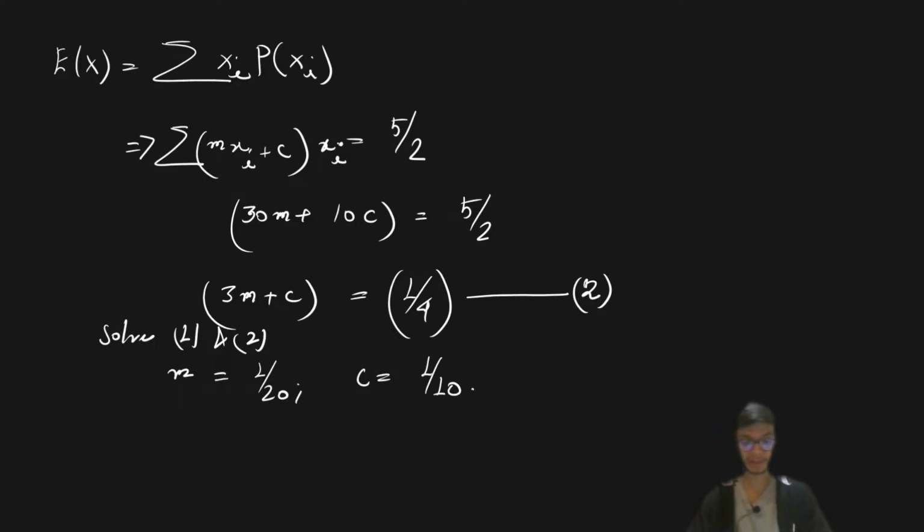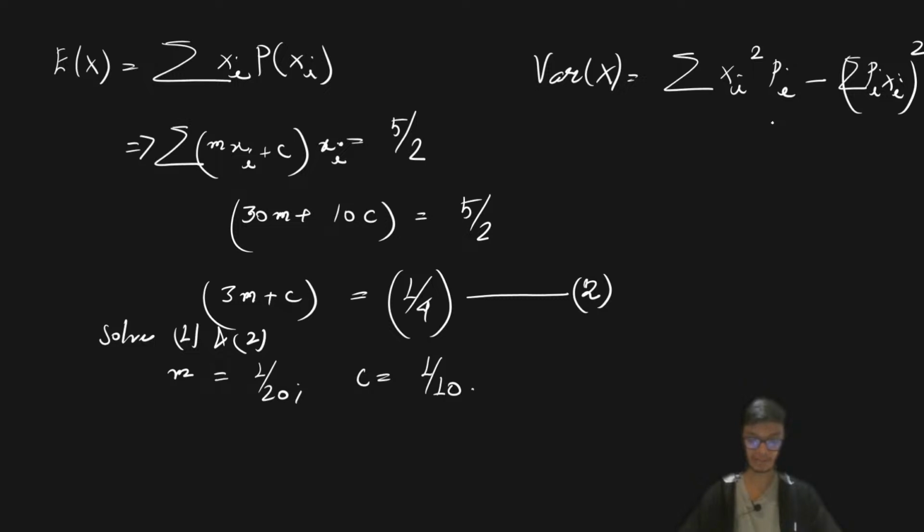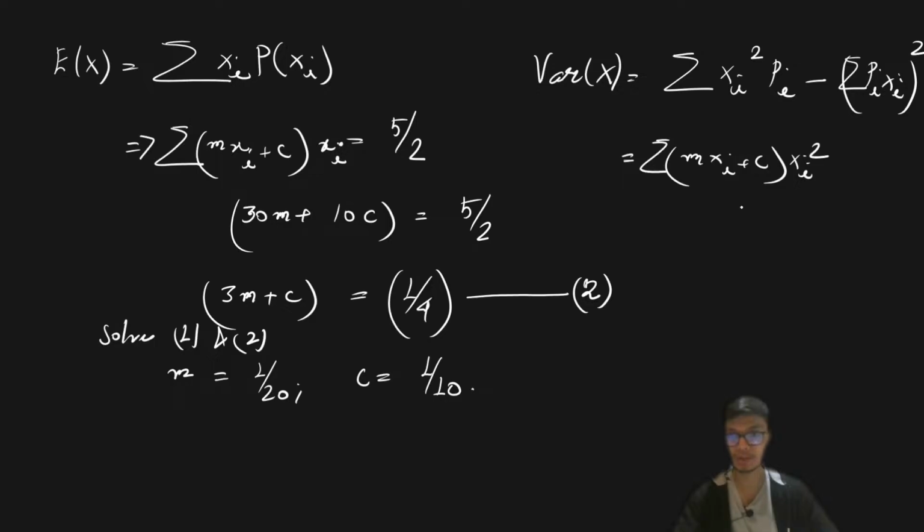Okay, so I know the probability now. So in this case, getting the variance is very simple. We just need to find the variance of x as the summation of pi xi square minus the summation of pi xi whole square. Okay, so that is what you have to do in order to get the variance, right? So if I do the same thing over here, we take the summation of mxi plus c and then xi square, summed over, minus the expectation value. So this is going to be minus 5 upon 2 whole square.